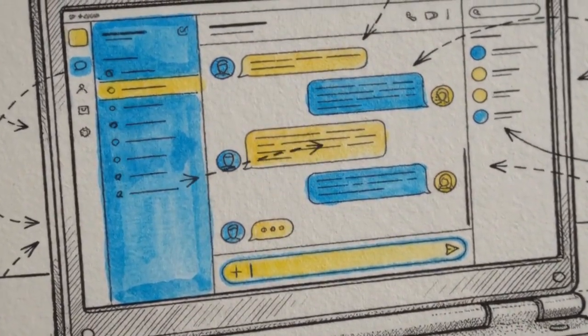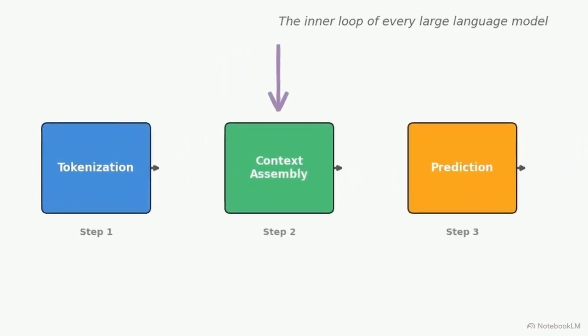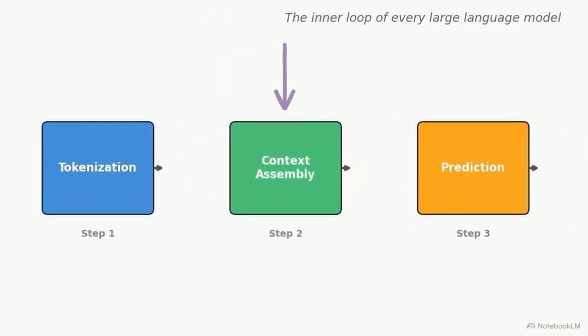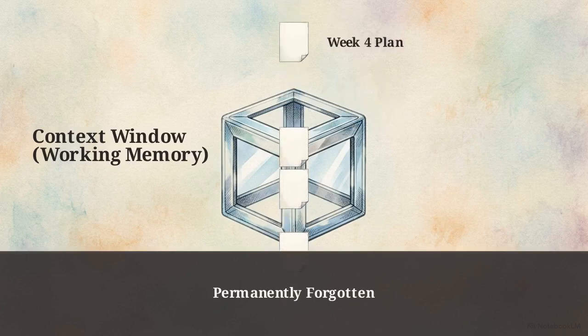The 2 seconds between hitting send and seeing an answer involve an invisible 6-step mechanical pipeline. In Step 2, context assembly, the system loads your prompt and previous messages into a fixed-size working memory window. This window is the only thing the AI can see. If a professor attempts to plan an entire semester in one long chat, earlier instructions eventually get pushed out of the box and are permanently forgotten.